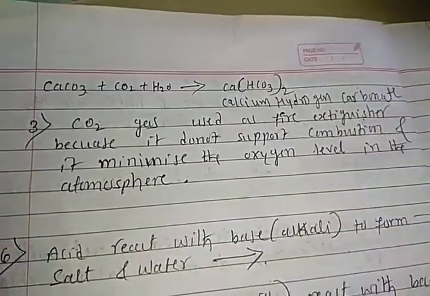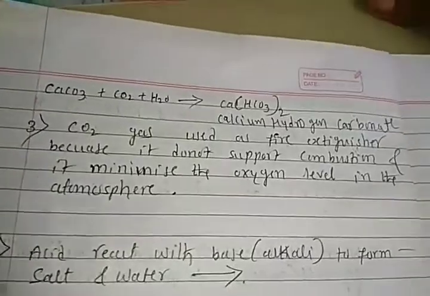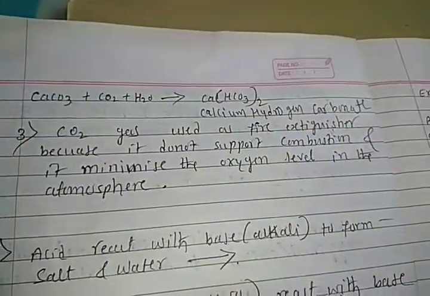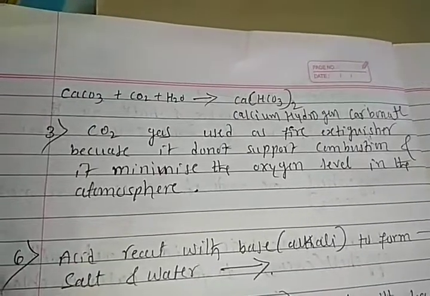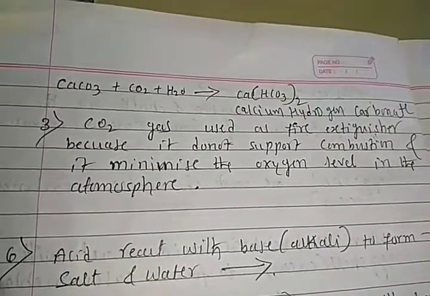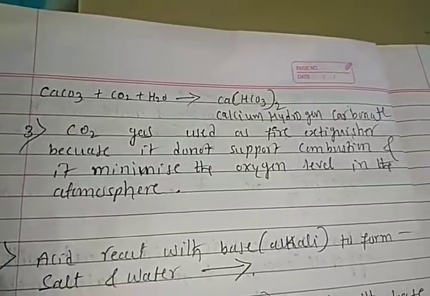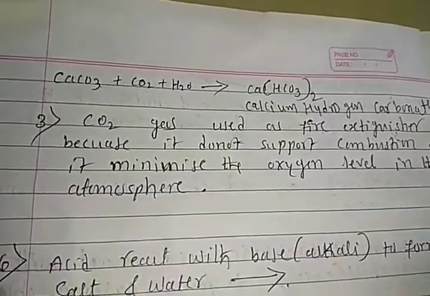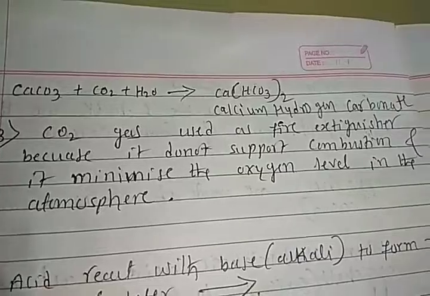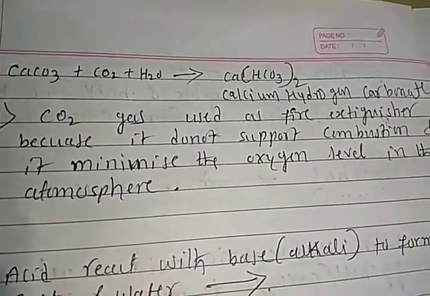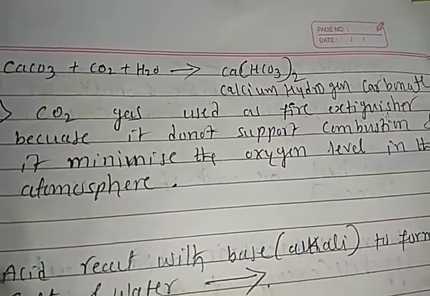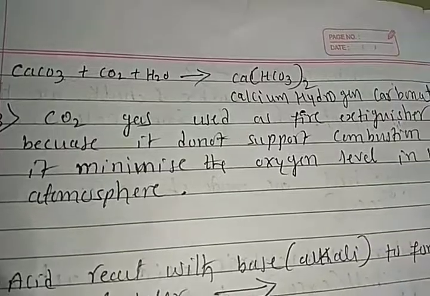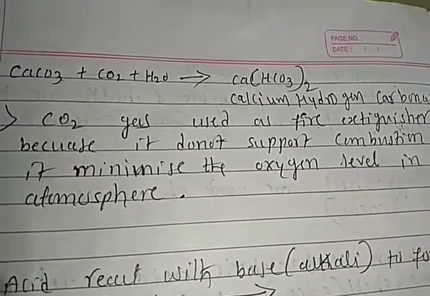Whenever fire extinguishers are there, students, in our school I have seen the red color cylinder, or you have seen in TV serials and films the fire extinguisher cylinders. That fire extinguisher cylinder contains sodium hydrogen carbonate, right? When a person presses the pinhole, the carbon dioxide is released.